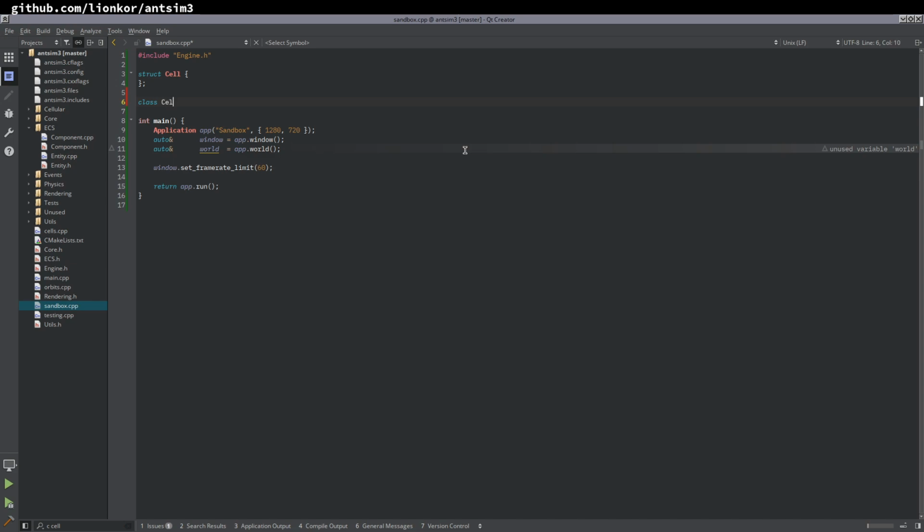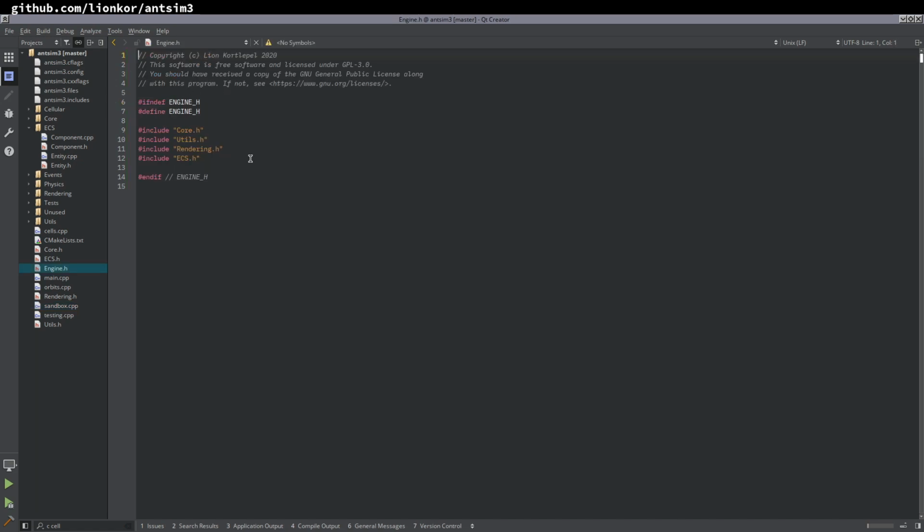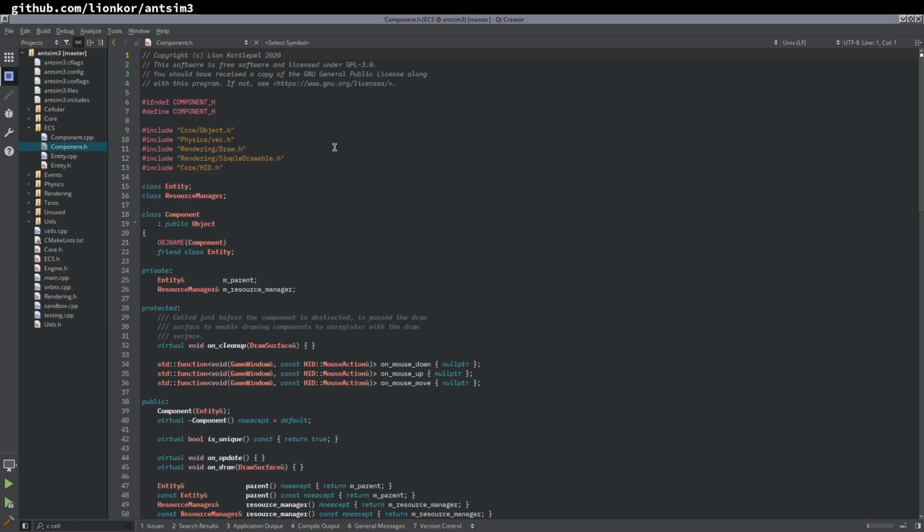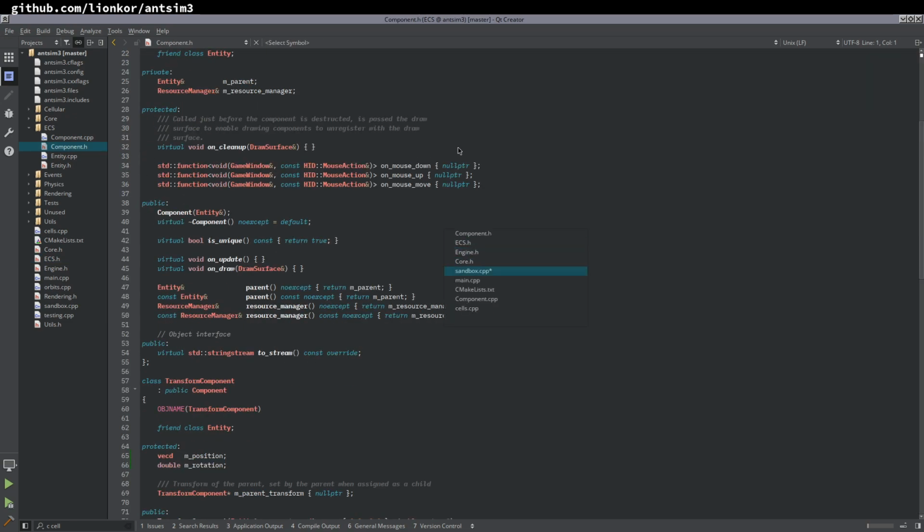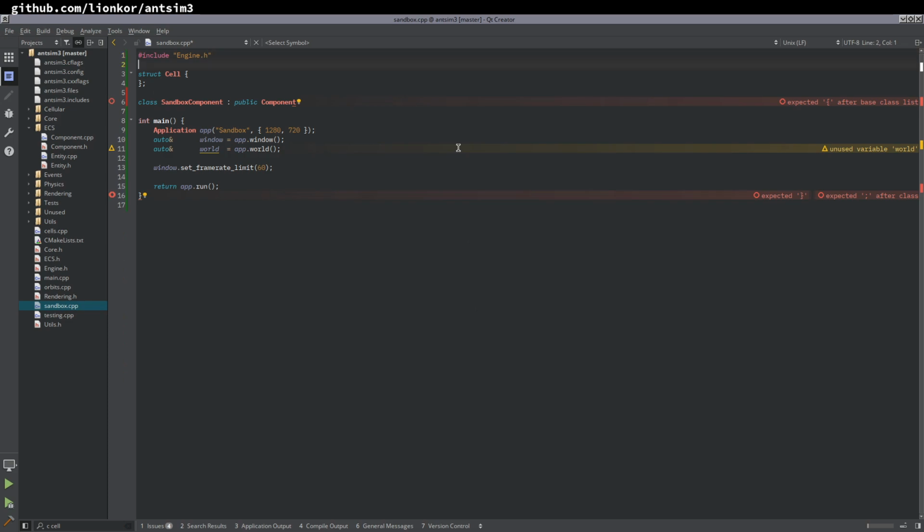So I'll make a class. I can't make another grid component. Come on, be creative. Sandbox component, public component. The reason I have access to all of these, by the way, is that they're not in one header. The engine header includes all the E's, and that includes this, and ECS.h includes component, and that's where we get the component, for example. So we have this entire header structure that makes it really easy to work with, for me anyways.